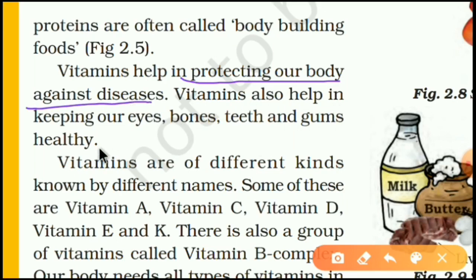Vitamins also help in keeping our eyes, bones, teeth, and gums healthy. So, these are the vitamins. What are the helps by vitamins? Vitamins help in protecting our body against disease. Vitamins also help in keeping our eyes, bones, teeth and gums healthy. Remember this paragraph very well.